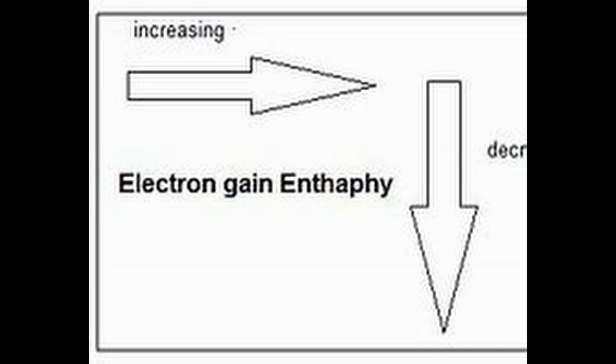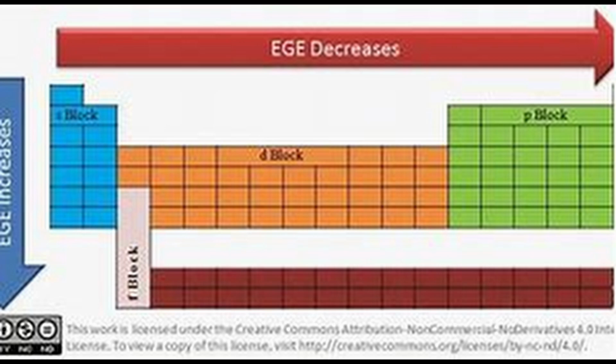On the other hand, noble gases have large positive electron gain enthalpies because the electron has to enter the next higher principal quantum level, leading to a very unstable electronic configuration. The electron gain enthalpy becomes more negative with increase in atomic number across a period. The effective nuclear charge increases from left to right across a period, and consequently it will be easier to add an electron to a smaller atom.